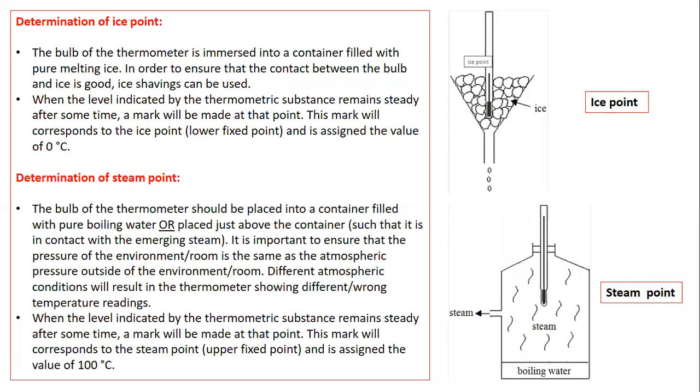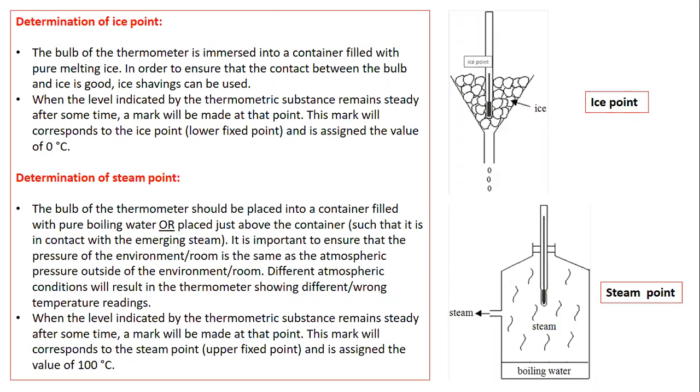And you just need to wait for a certain period of time. Then after a certain period of time, you see that there is no change in the mercury level present in the thermometer. Or in other words, we can say that the mercury level remains steady at 0 degree centigrade. So this steady mercury level at 0 degree centigrade is considered as the ice point, also known as the lower fixed